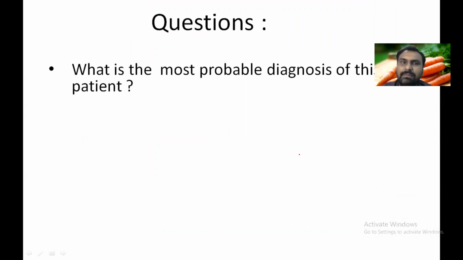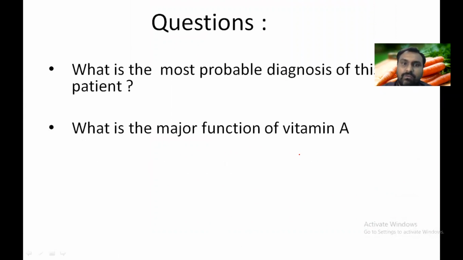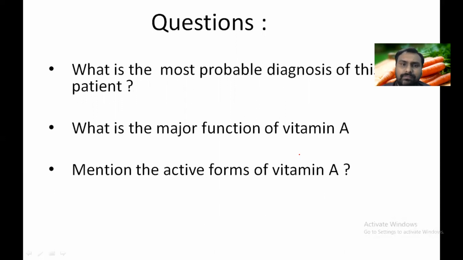So it is vitamin A deficiency. What is the major function of vitamin A? The major function is in vision, the retinal part. Other functions: retinol in reproduction, retinoic acid in growth and differentiation of tissue, and beta carotene has a role as an antioxidant. Mention the active forms of vitamin A. So retinol and retinoic acid, while in plants it is beta carotene.